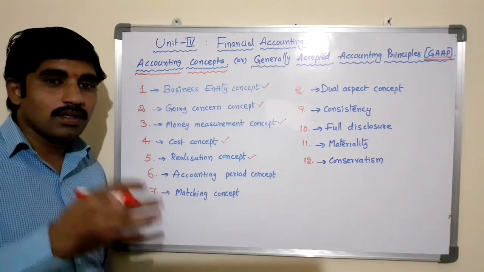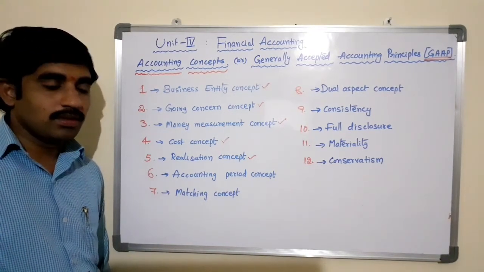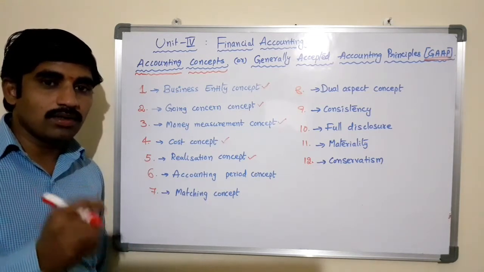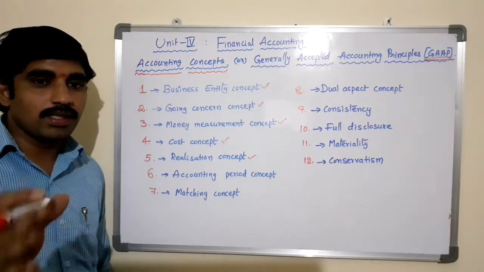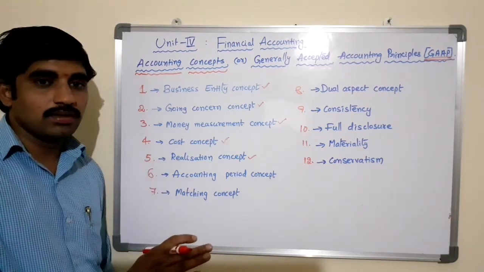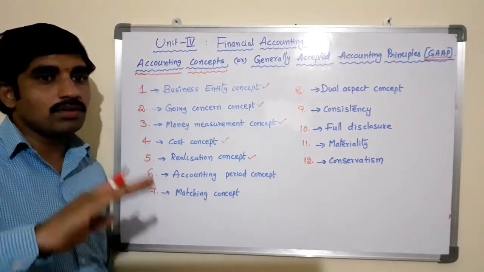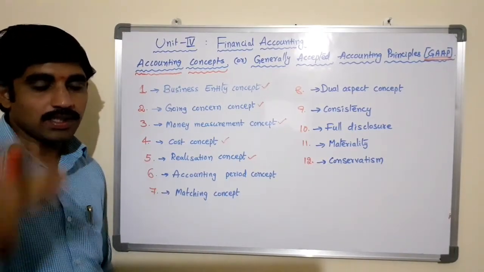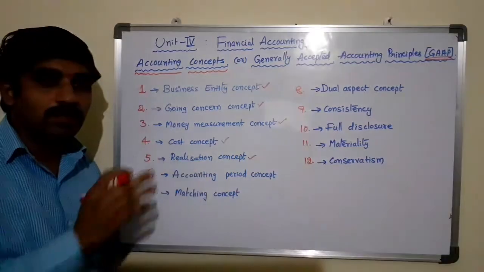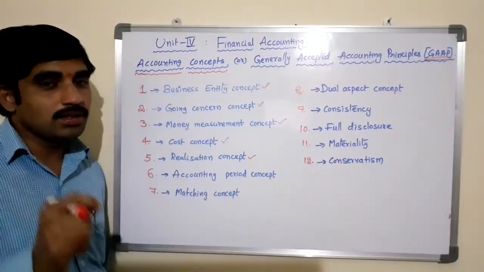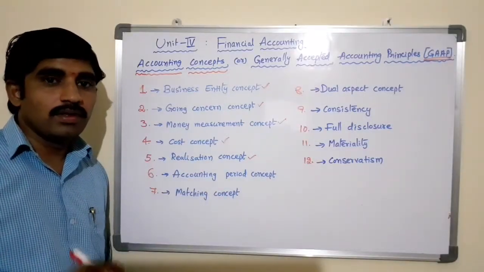For example, a customer has given an order for 100 units, but the sale transaction has not been completed. He has given only the order. The goods are not transferred to the customer, and money is not realized at the time of preparing the financial statements. Such transactions may not be recorded in the books of accounts.